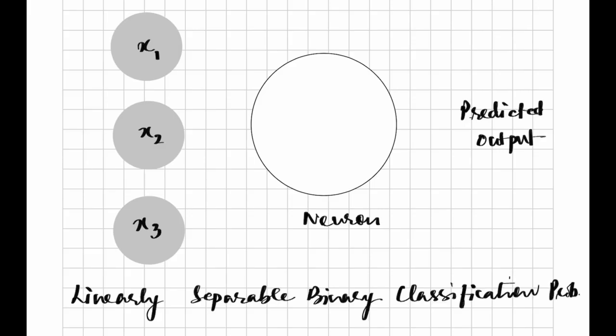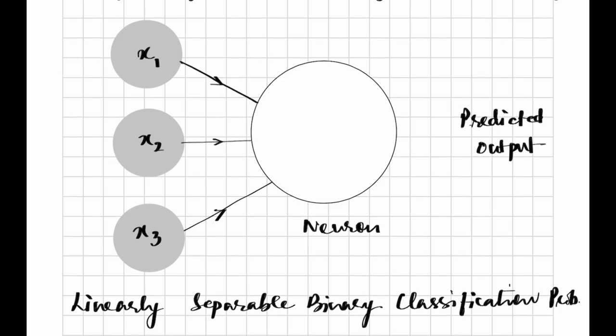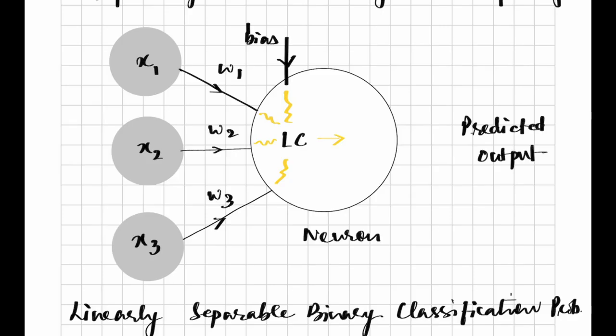Now, for each input, we have an associated weight. Let us say these weights are W1, W2 and W3. Apart from these weights, there is another input which is called the bias. Now, the input values along with weight and bias will go to the linear combination step of the neuron. After completing the linear combination step, we will move to the activation function step, and this activation function step will generate the predicted output. This is the single layer perceptron model.